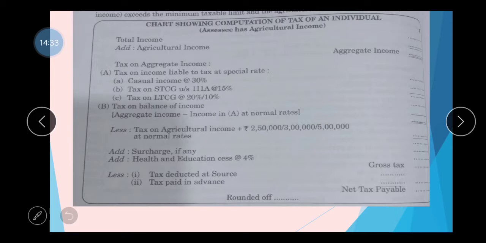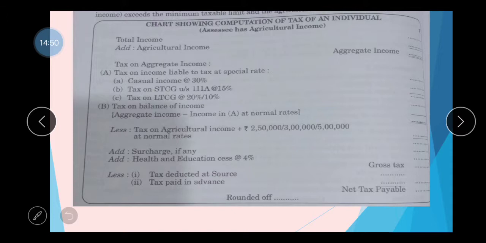Tax on balance income, that is the third and fourth step that we discussed. Aggregate income minus income in A at normal rates, less tax on agricultural income plus the minimum taxable limit.